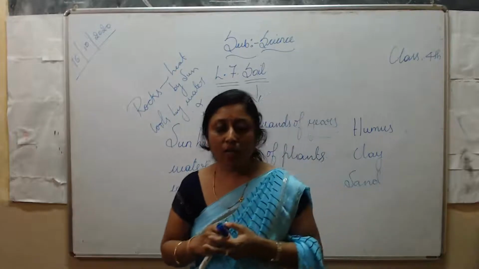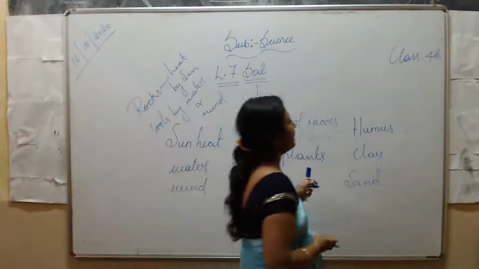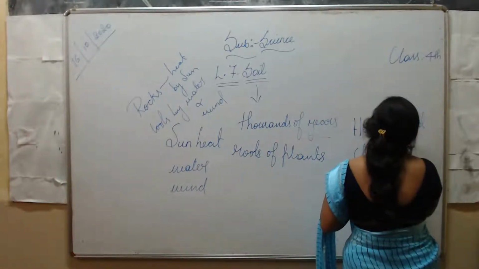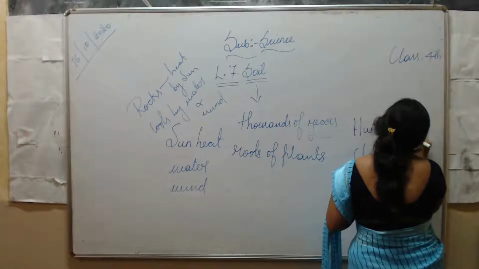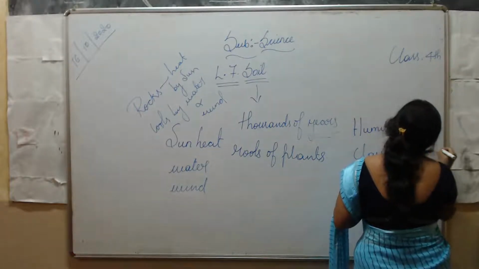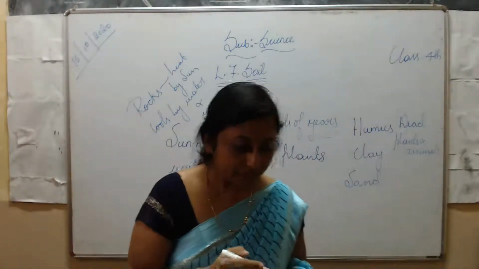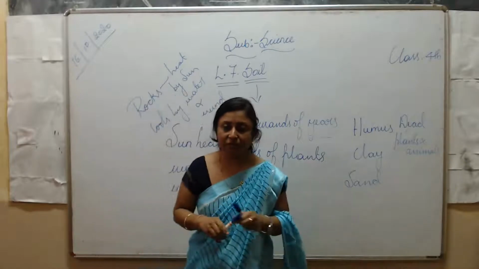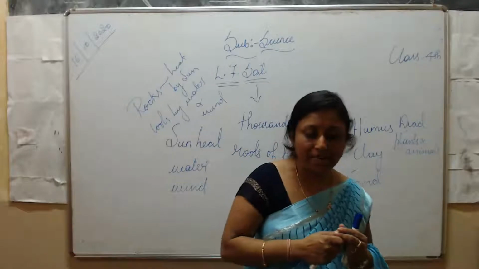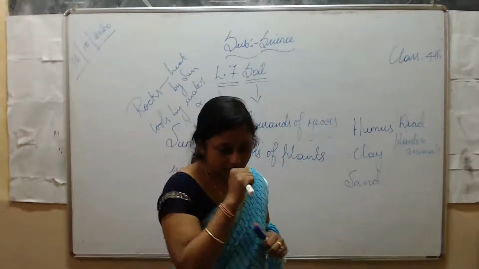Humus is the remains of dead plants and animals. Clay is the fine grains of soil. Sand is the bigger particles of soil.